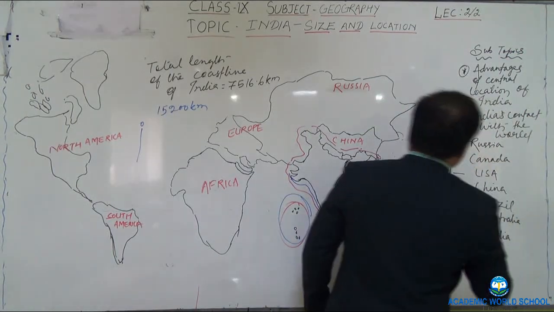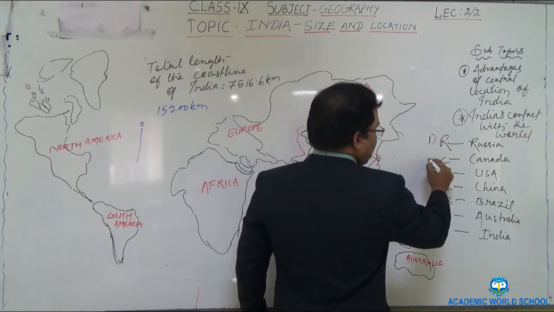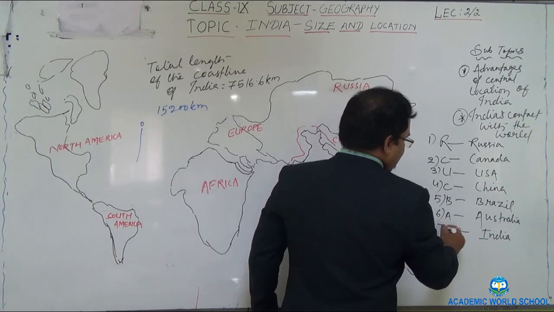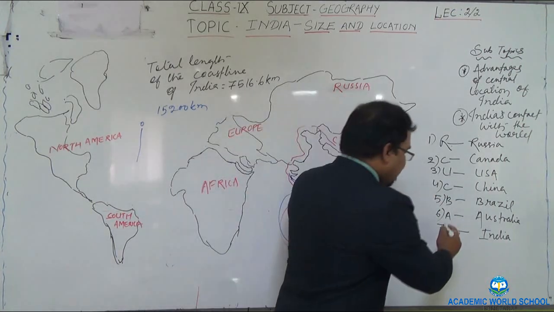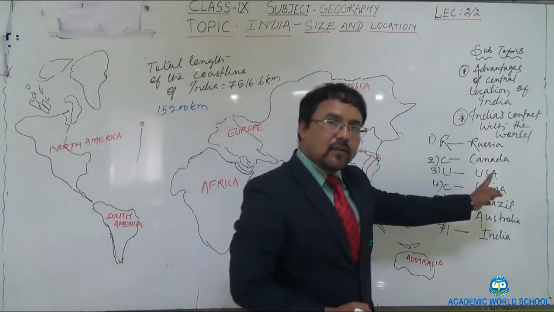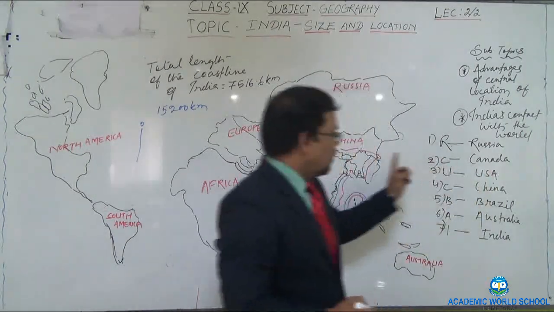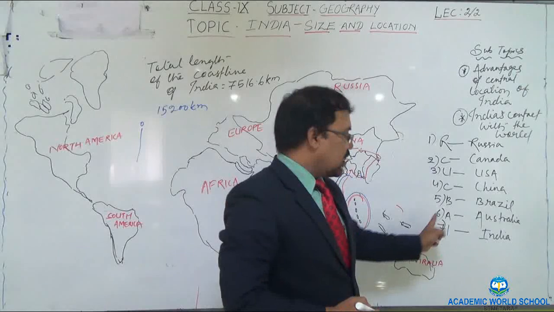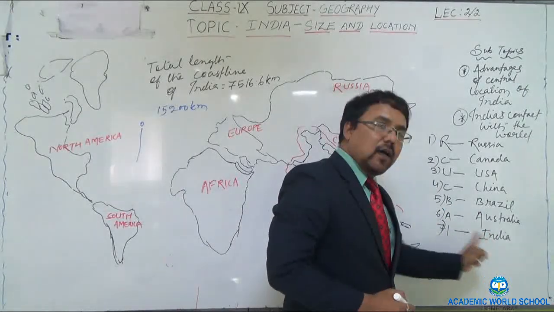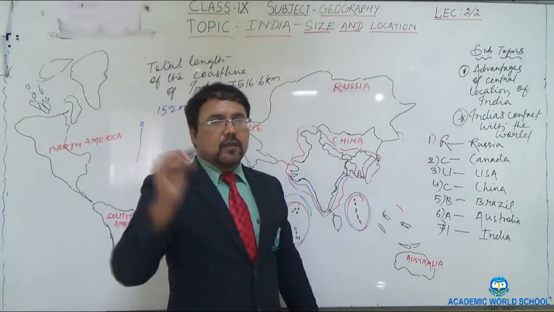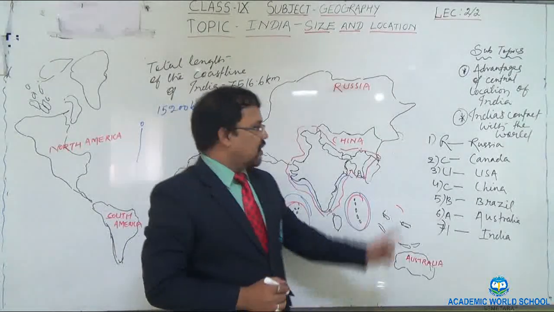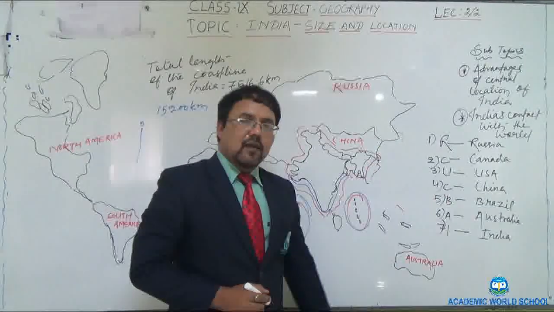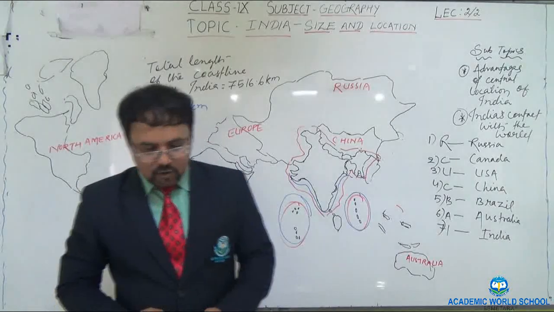So what is the number of India? Let us count 1, 2, 3, 4, 5, 6, 7. So automatically we come to know that India is the 7th largest country. So the first largest country is Russia, the second largest is Canada, the third is USA, the fourth is China, the fifth is Brazil, and the sixth is Australia, and the last one is India. India occupies 7th position in terms of area in the world. Okay, so it is a very good trick, and through this trick you can remember all the names of these countries serially. Next, I am going to discuss about